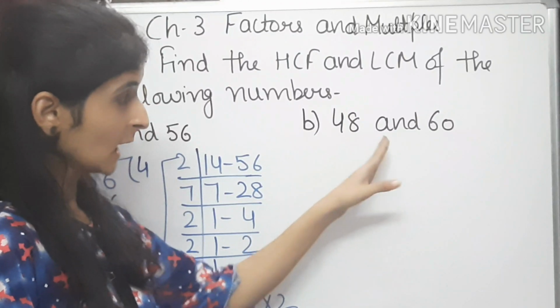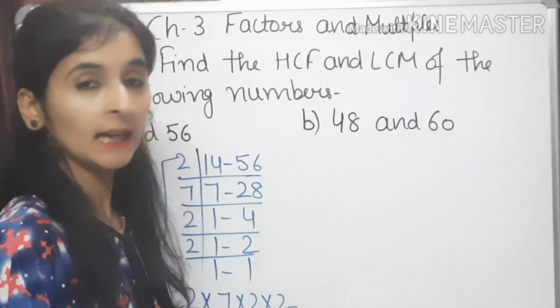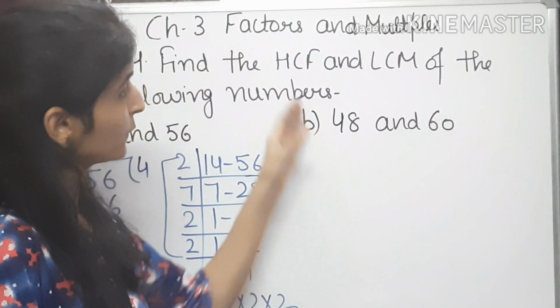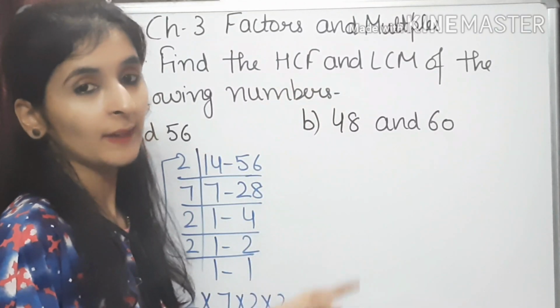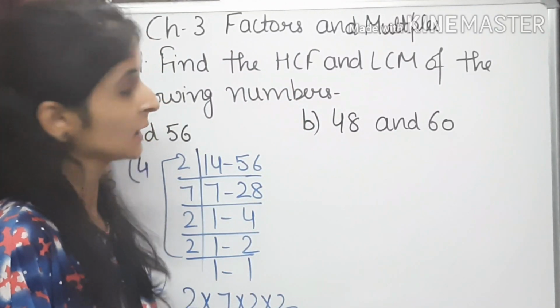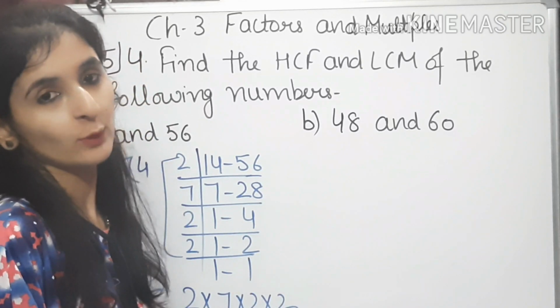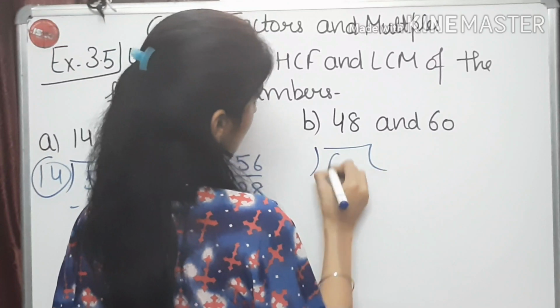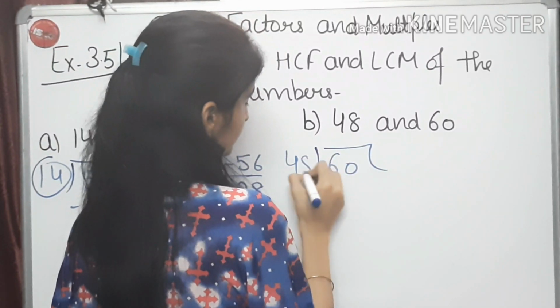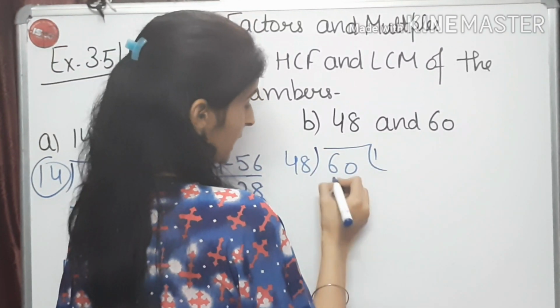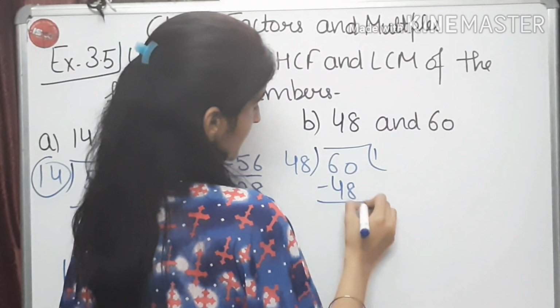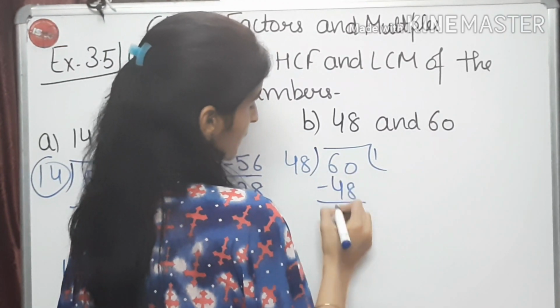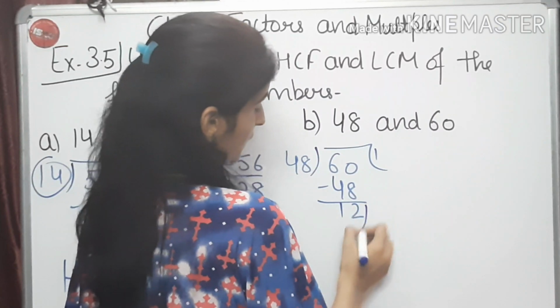Here again we are given 48 and 60 and we have to find the HCF and LCM. You can take any method, but again I am going to take the same method. 48 and 60. Now again 48 ones are 48. 10 minus 8 is 2. 5 minus 4 is 1.